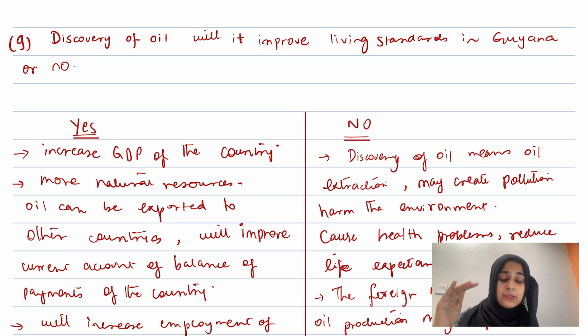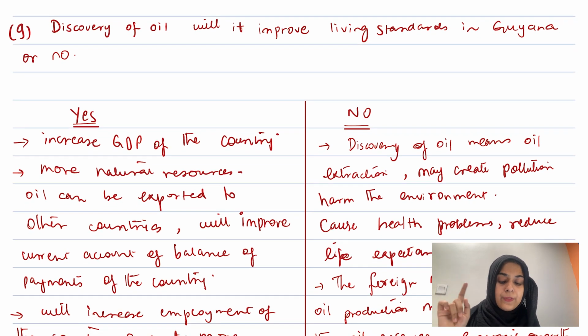Here on the yes side, I have written this for you. An increase in GDP of the country means, if you discover more oil, more natural resources are discovered, that'll lead to an increase in GDP, because when you discover more oil, you'll produce output related to oil, and that output can also be exported to other countries, and that will help us earn export revenue.